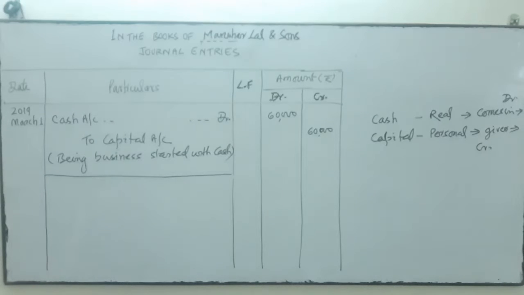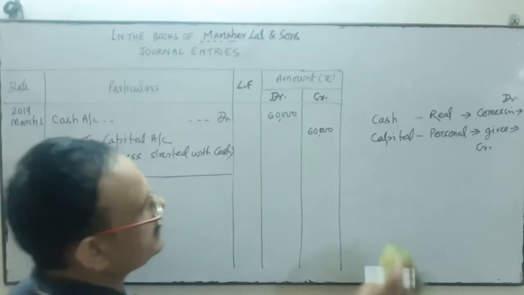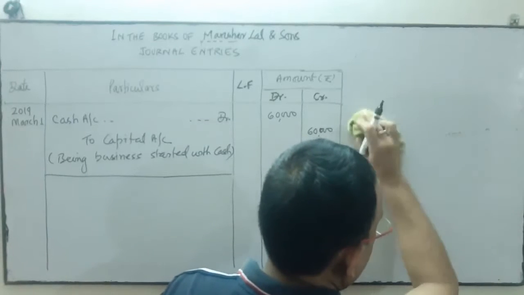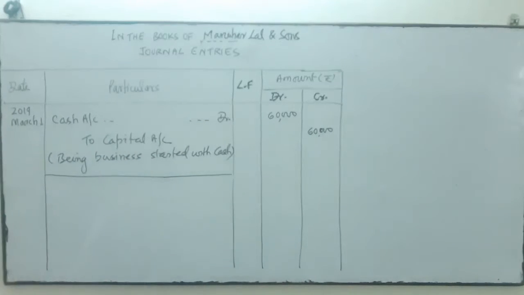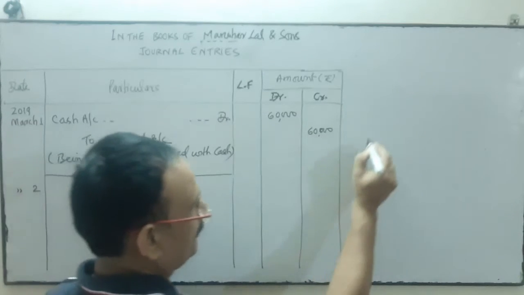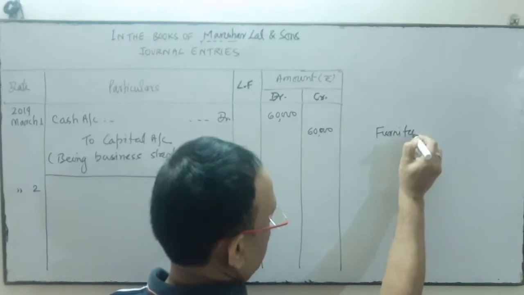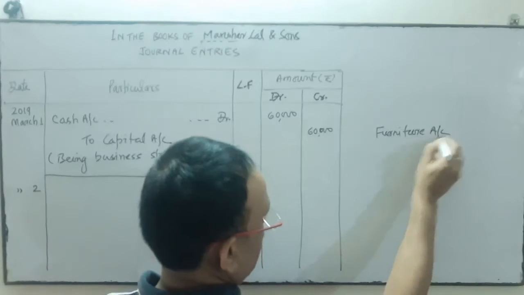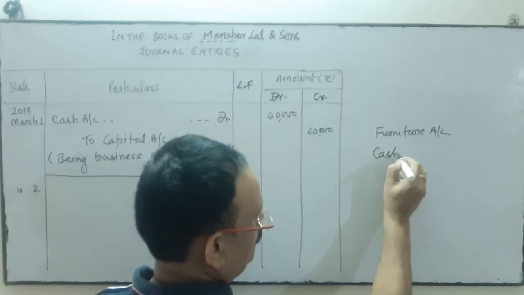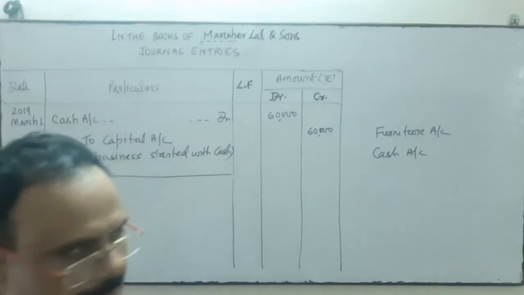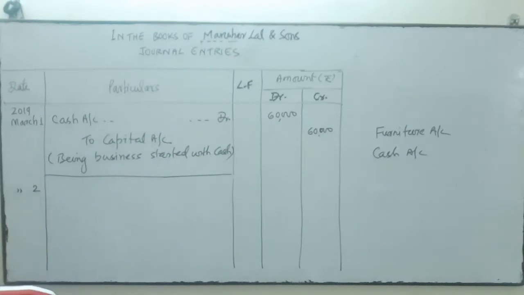Now see the next transaction. What is the next transaction? Read it. Next transaction is furniture purchased in cash. In March 2nd, date is March 2nd, I have written March 2nd. Furniture purchased in cash. So when we purchase the furniture, furniture account, and we purchase through the cash, so cash account. Two accounts are involved, furniture account and cash account.